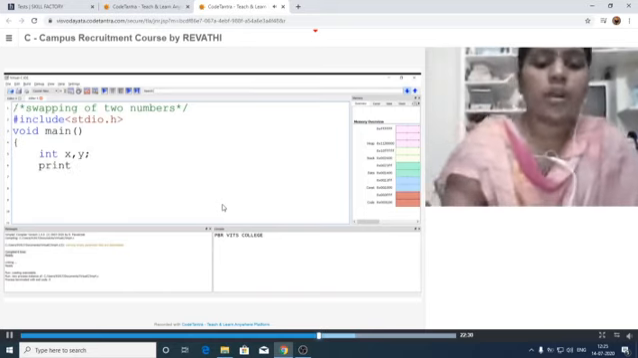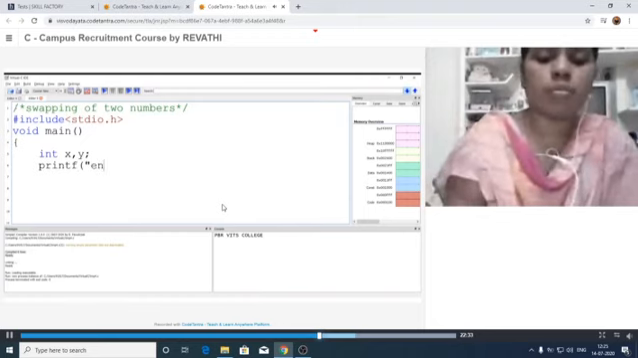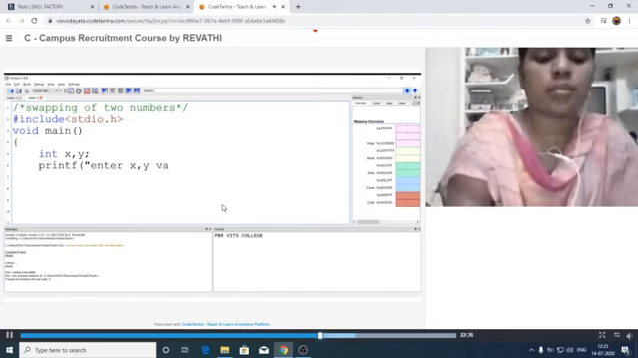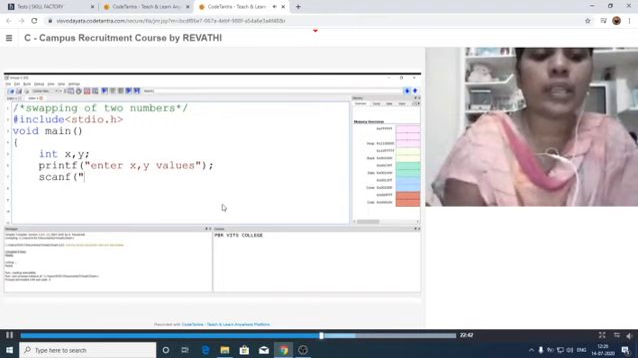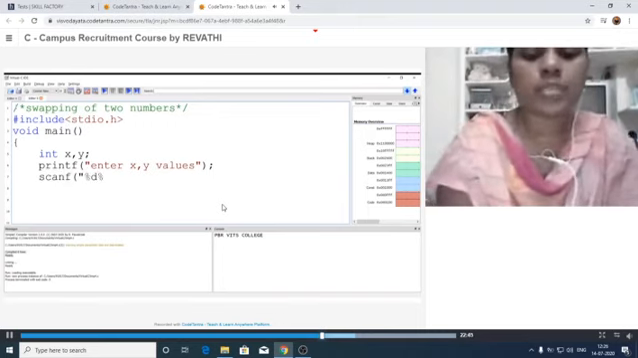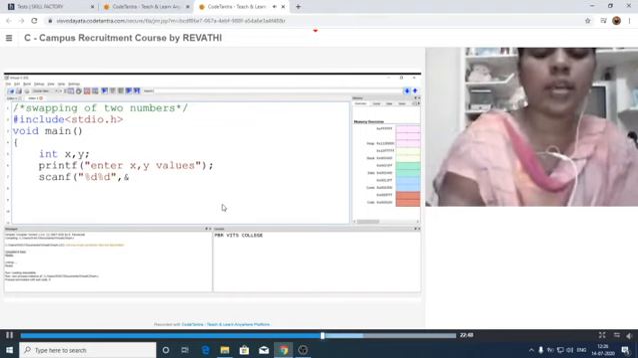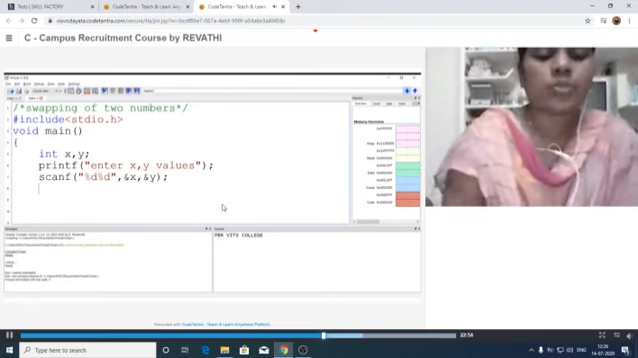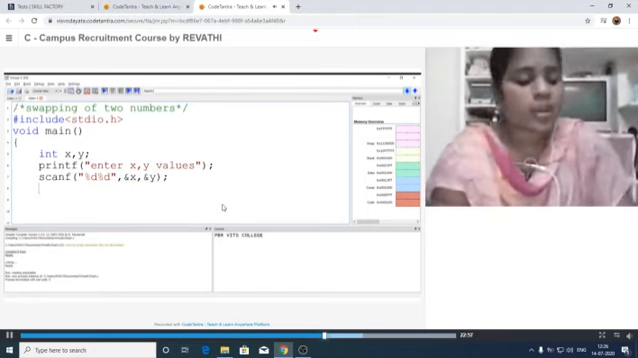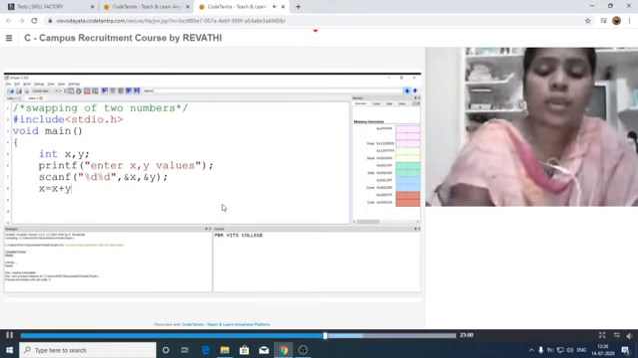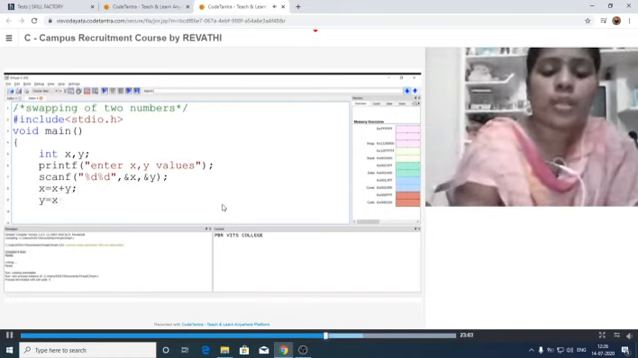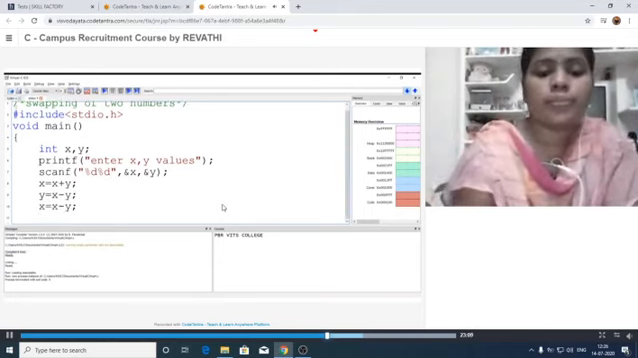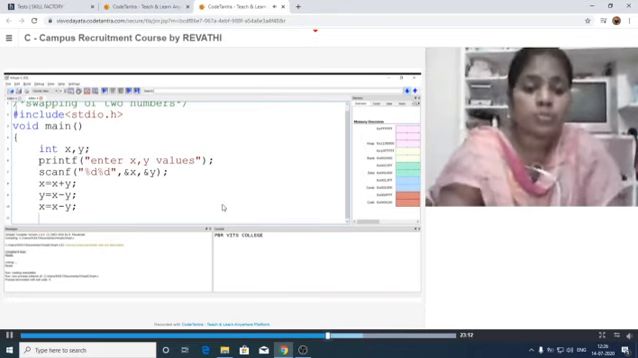After that we have to enter the values from the keyboard. So enter x comma y values. Next scanf, we have to read them. So we have to write down the format specifiers %d %d, comma &x comma &y. Next we have to write down the logic here. What is the logic we have written? X is equal to x plus y, then y is equal to x minus y, then x is equal to x minus y. This is the logic for swapping of the two numbers without using the temp variable.